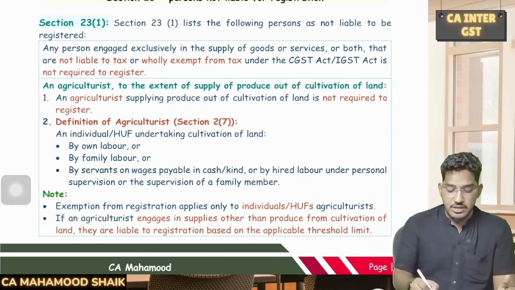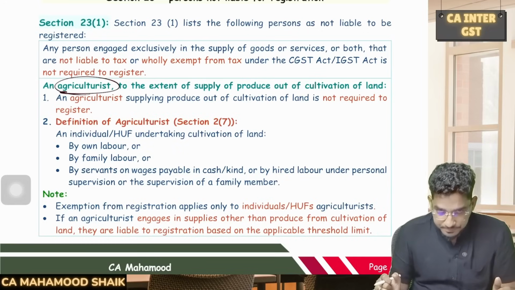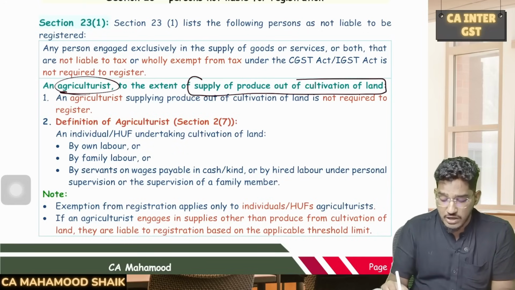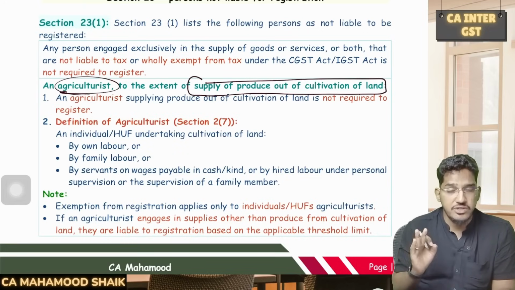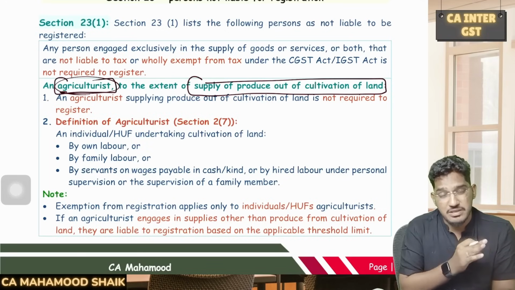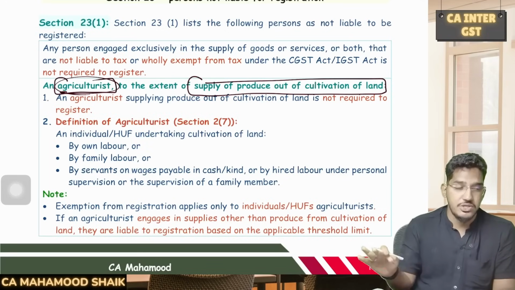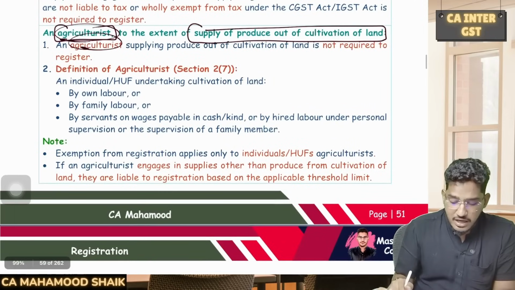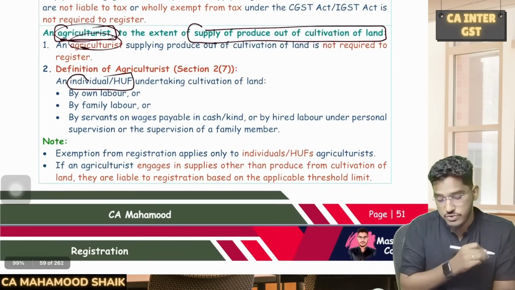Sir, who is that person? That person is an agriculturist. So an agriculturist, to the extent of supply of produce out of cultivation of land, to the extent you are making a supply out of produce of cultivation from land, such agriculturist is not required to undergo registration irrespective of the turnover. Sir, but who is an agriculturist? Agriculturist means only individual or HUF.